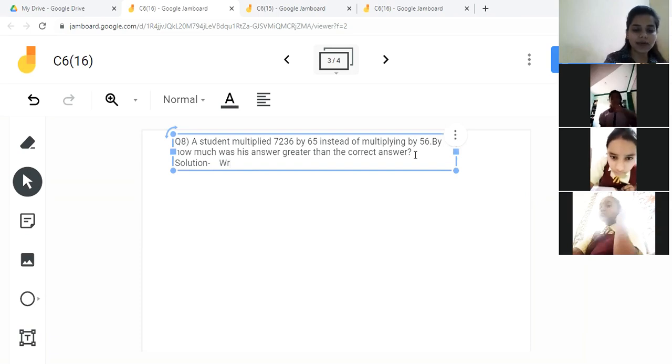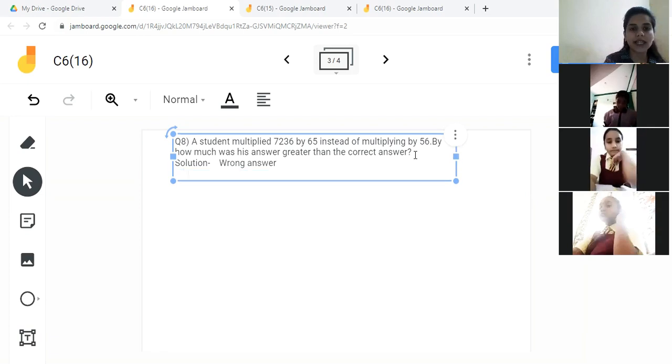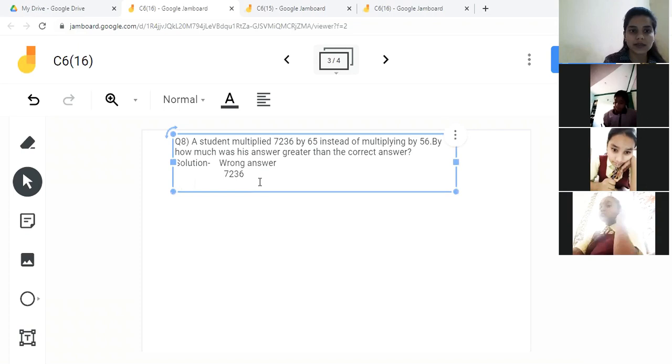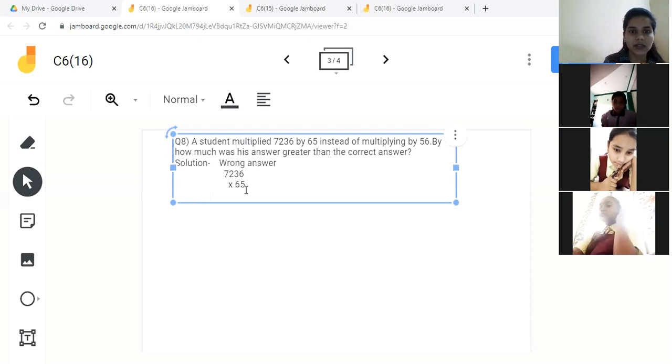So the wrong answer will be what? Wrong answer. By mistake, what does he do, children? See, 7,236 he multiplied with 65. He multiplied with 65. So the answer will be what?